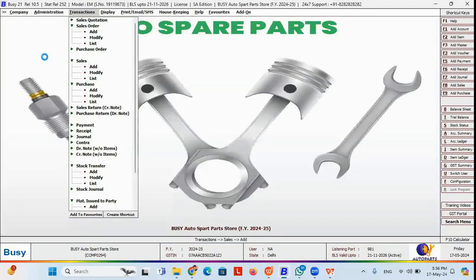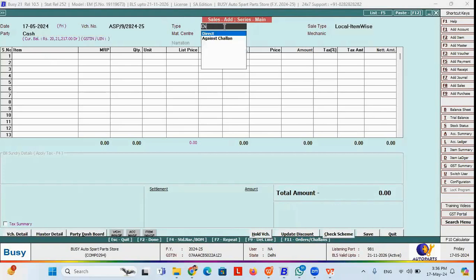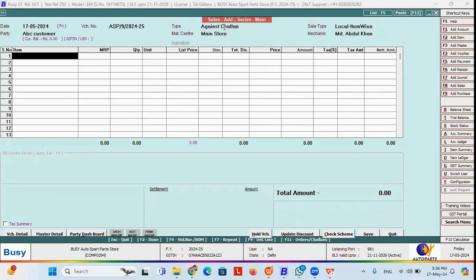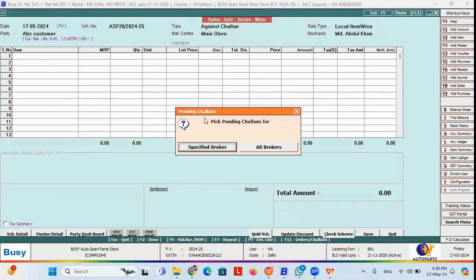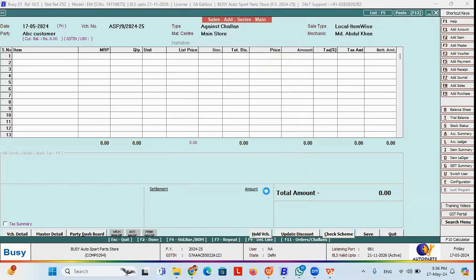Now if I move on to the sale once again, I can pick my cursor in the type and select against challan. Then I can select the party and press the F11 button to pick the challan. So this is how I can also convert the challan into my invoice. This is the entire billing cycle that can be done through Busy, from quotation to invoice.